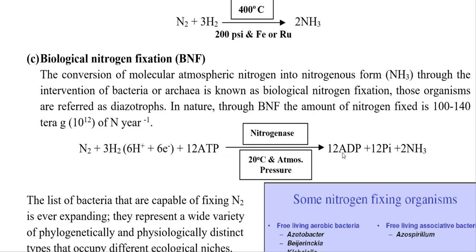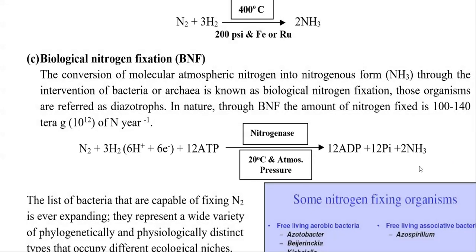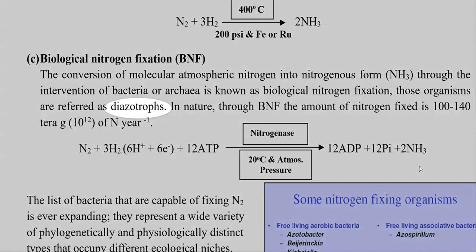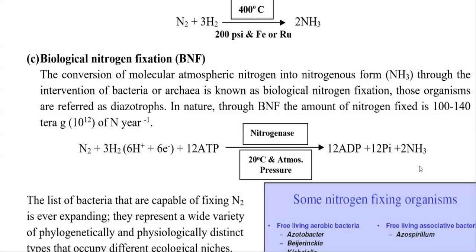It refers to the conversion of molecular atmospheric nitrogen into a usable form of nitrogenous compound, mainly ammonia. This takes place by the intervention of bacteria and archaea and is referred to as biological nitrogen fixation or BNF. The organisms involved in this process are technically referred to as diazotrophs. Diazo meaning nitrogen, a nitrogen utilizing organism, that is, an organism that converts nitrogen into ammonia. The BNF process accounts for about 100 to 140 teragrams of nitrogen fixed into ammonia per year.